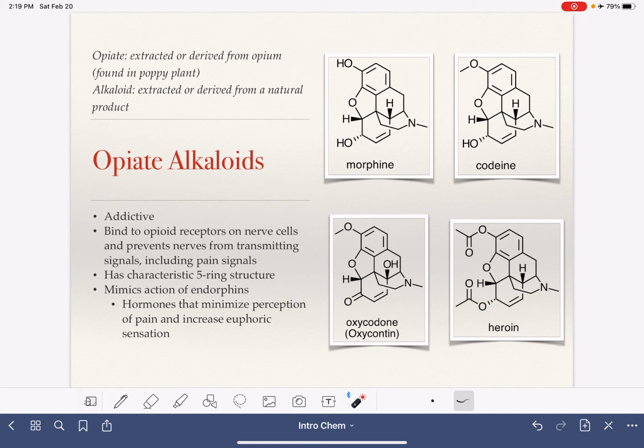They bind to the opioid receptors in our nerve cells, so our body's created with receptors for these particular molecules. When we have opiates binding to receptors on our nerve cells, this prevents nerves from transmitting any kind of information, including pain signals. All of our opiates have the same general structure of 5 rings fused together. You can see they all have a similar shape. And these are molecules that mimic the action of endorphins, which are hormones that minimize the perception of pain, and they also increase the euphoric sensation.